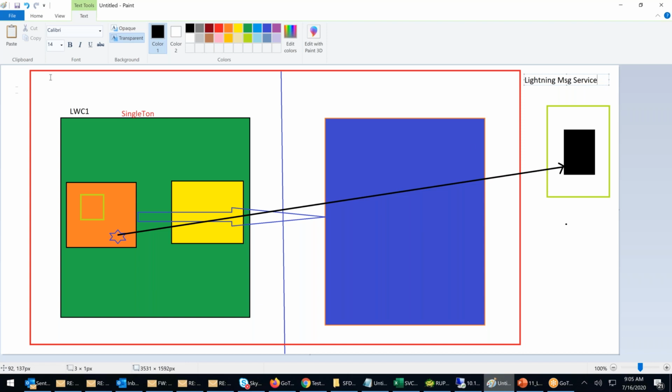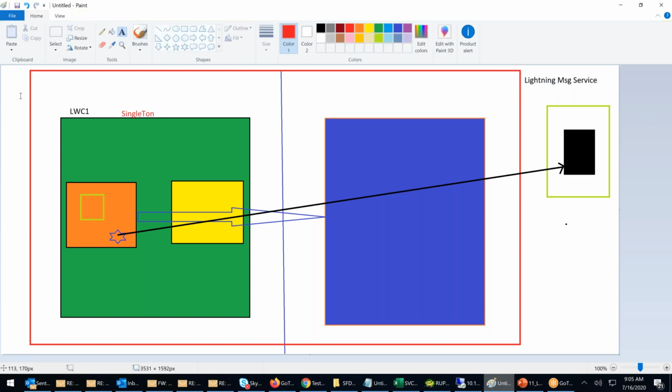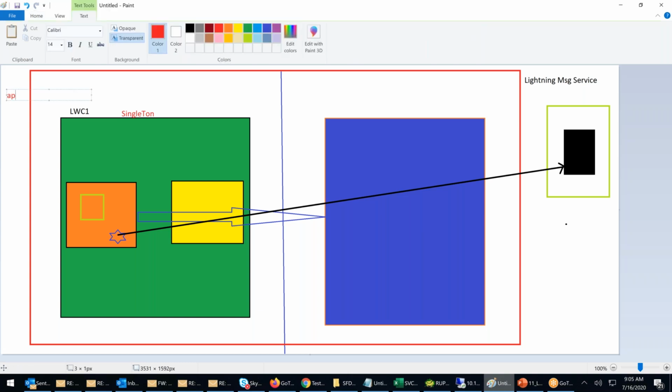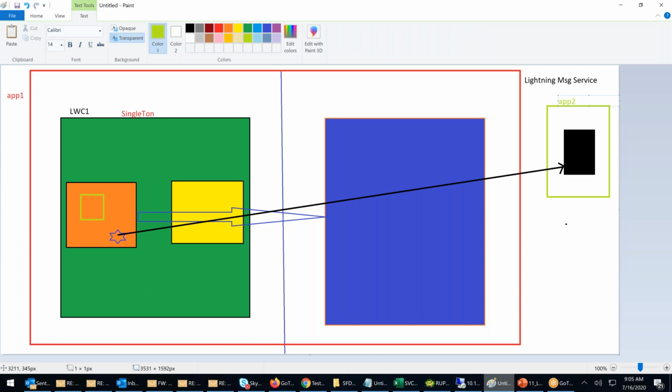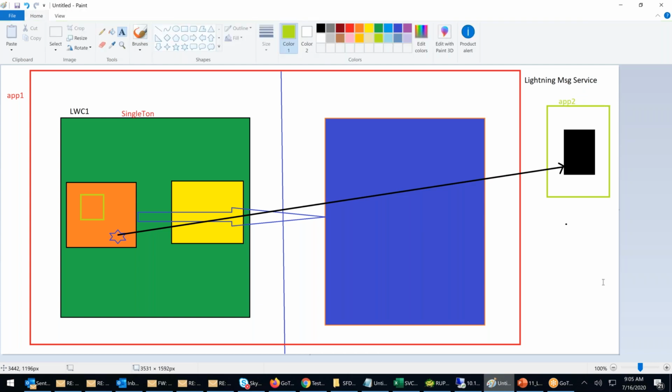So red is one app, App1. The green one is another app, App2. App1 communicating with App2 is a global event.